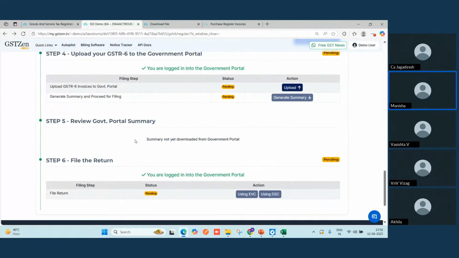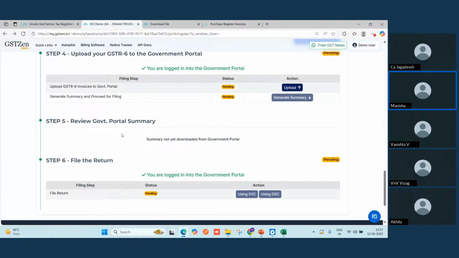After generation of the summary, of course, you can review your data to be very sure that nothing is going wrong. So you can just review the GST portal summary. Here you will get 3 things. One is the data which is there in GST Zen, the data which is pushed to the government portal plus the data which is already there on the portal, and a difference, if there is any, between GST Zen and the government portal.